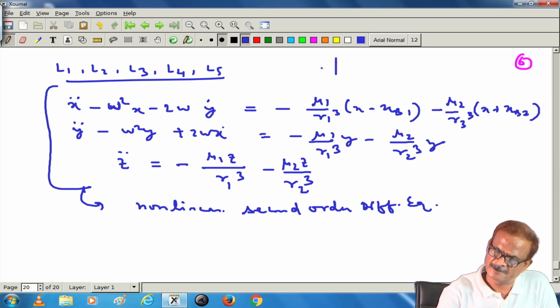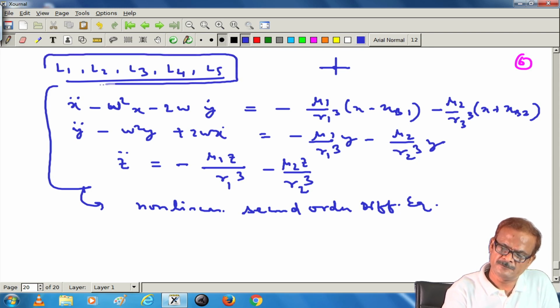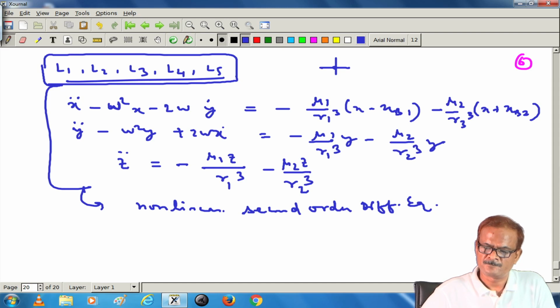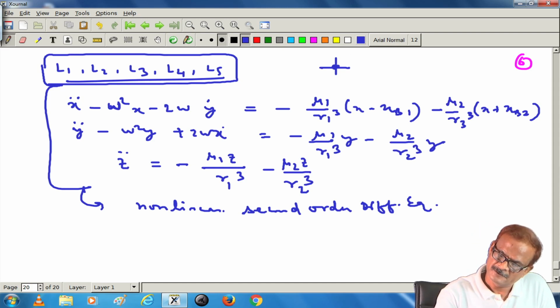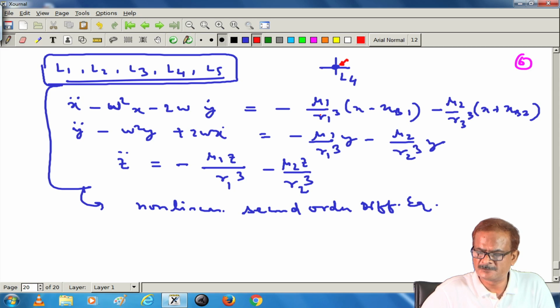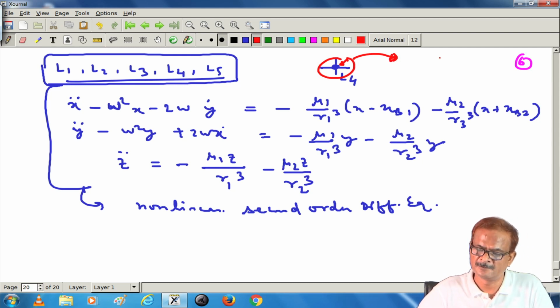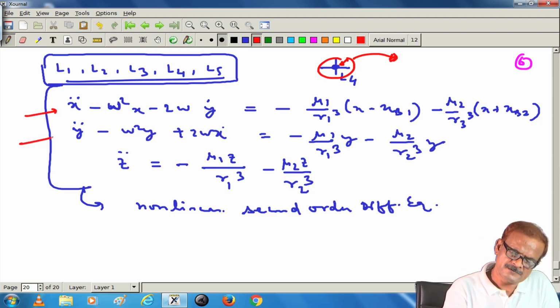We study the stability about certain operating points, and here our operating points will be L1, L2, L3 and L4, L5. Let us say this point is L4. If the system is disturbed in the neighborhood of this point, then will it have a tendency to return to its original position, or will it orbit around this point, or will it go away from this point? This will decide whether the system is stable or not. And for that we need to linearize each of the equations.